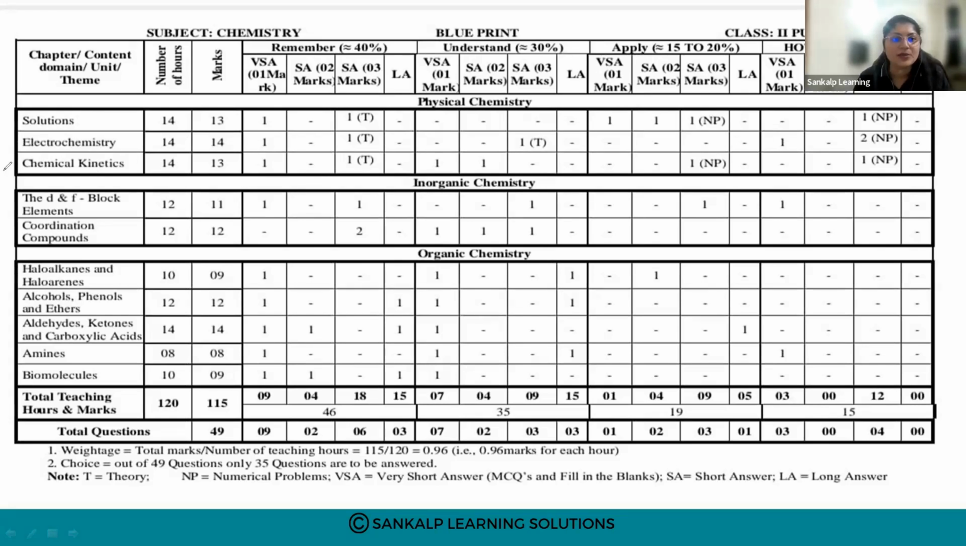Next is inorganic chemistry. There are 2 chapters. The first is D and F block elements. The weightage for this chapter is 11 marks. How is the weightage given? 1 mark, 2 questions are there.